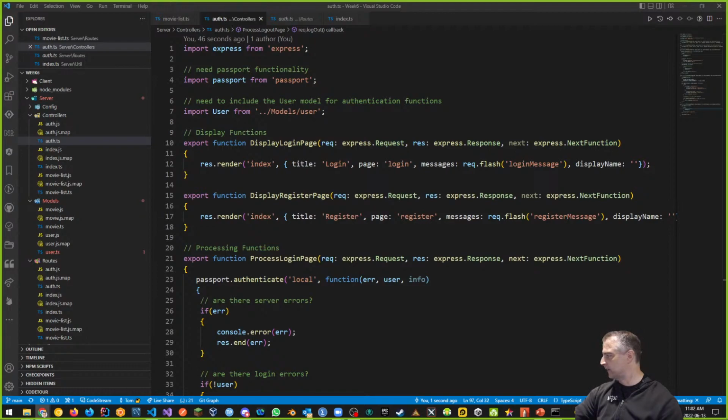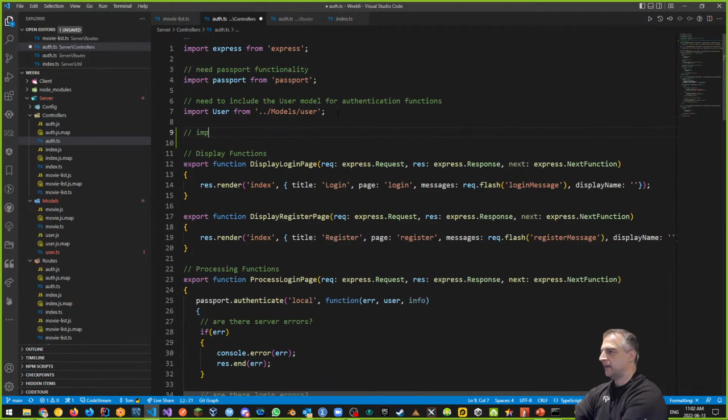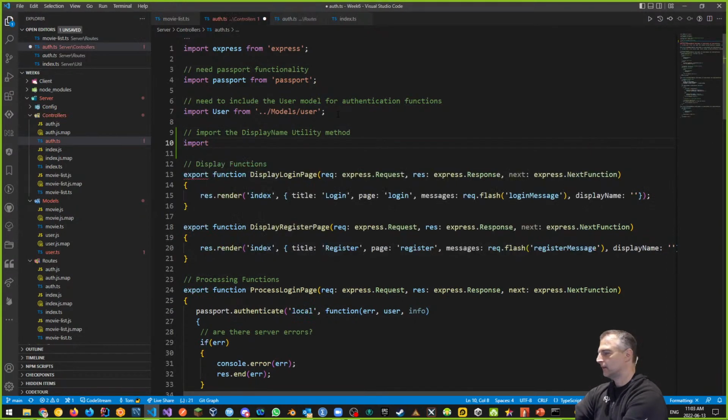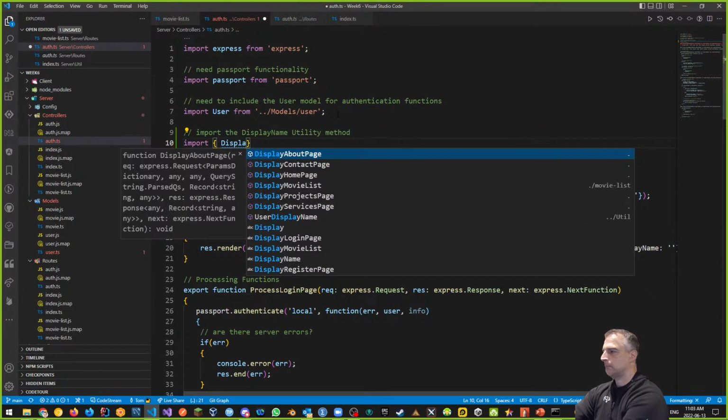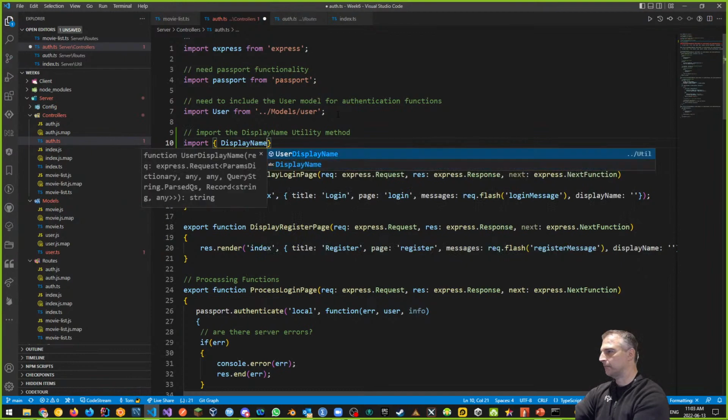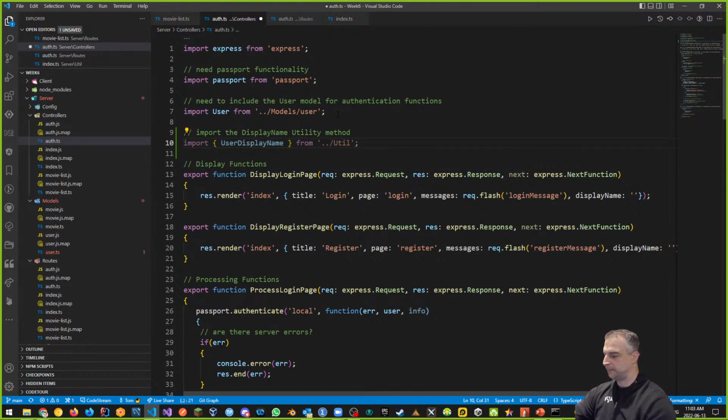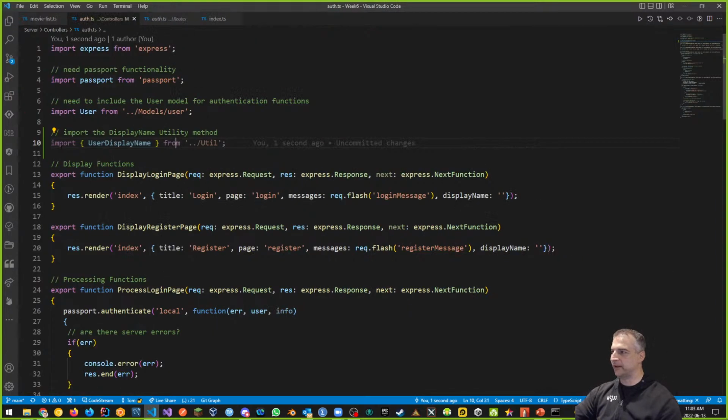So instead of our display name being blank, we want to call that special helper function that we created from our utility method, right? So let's add that in. We'll say import the display name utility method, right? So we're going to say import user display name from util, right? And I'm going to take this user display name and just pop it in here.